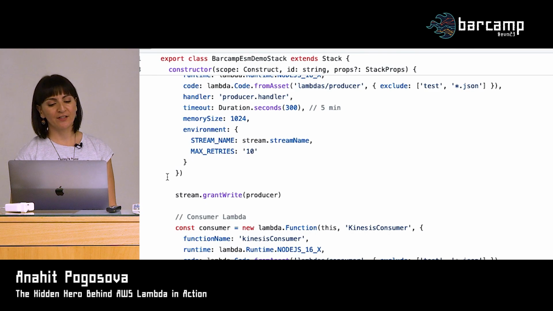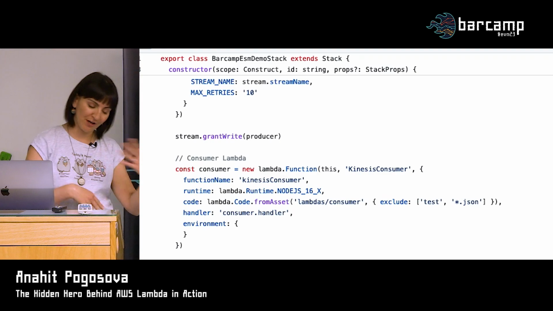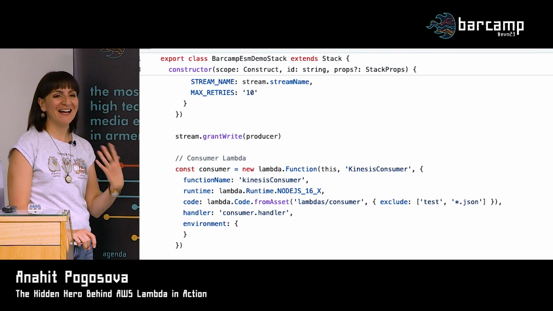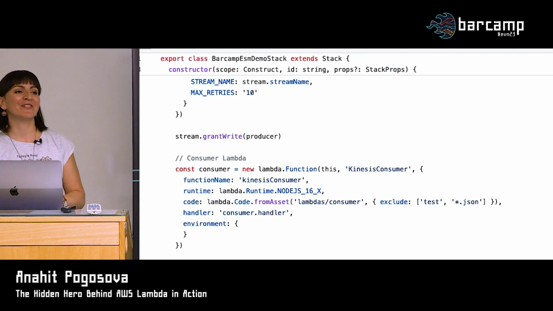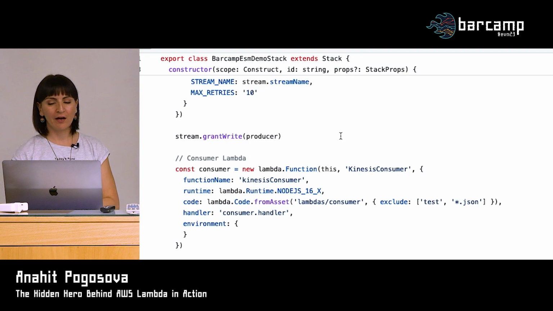And here, one thing to note, we grant write permission to the producer and read permission to the consumer, to write to and read from the stream. And this is done with just one line of code here.